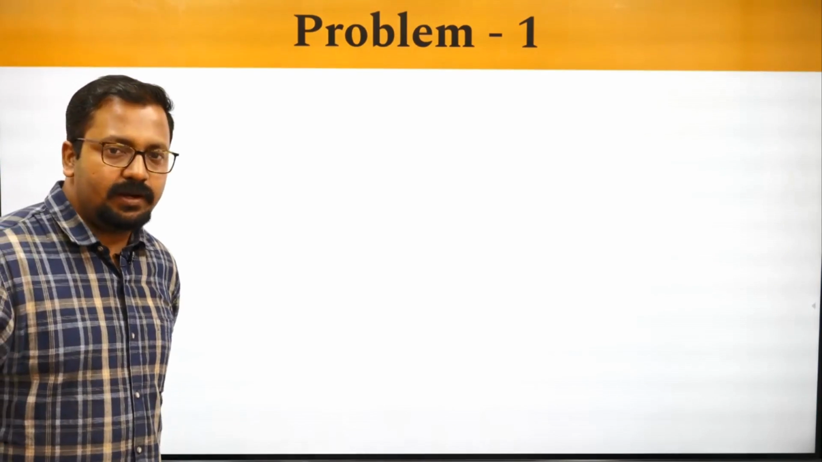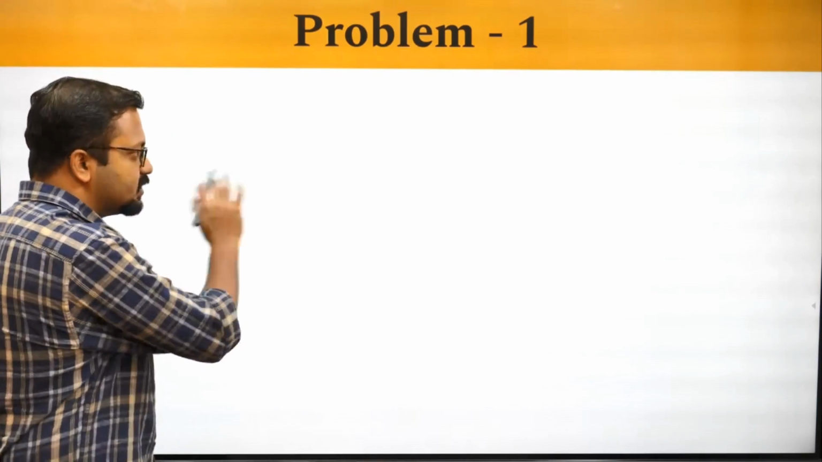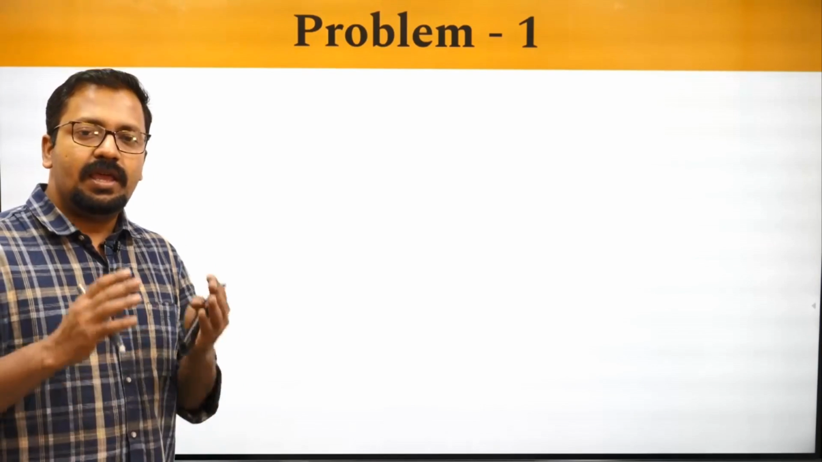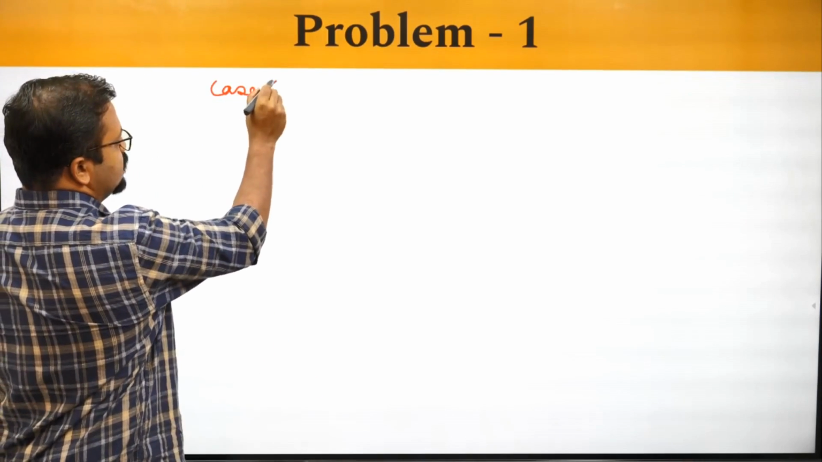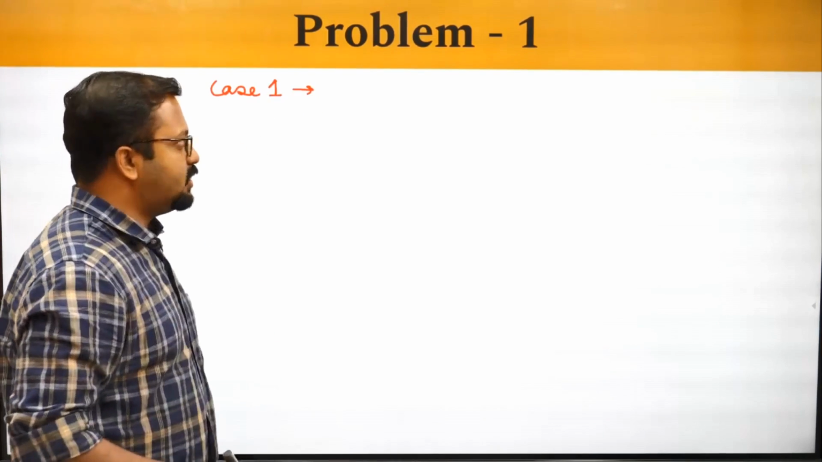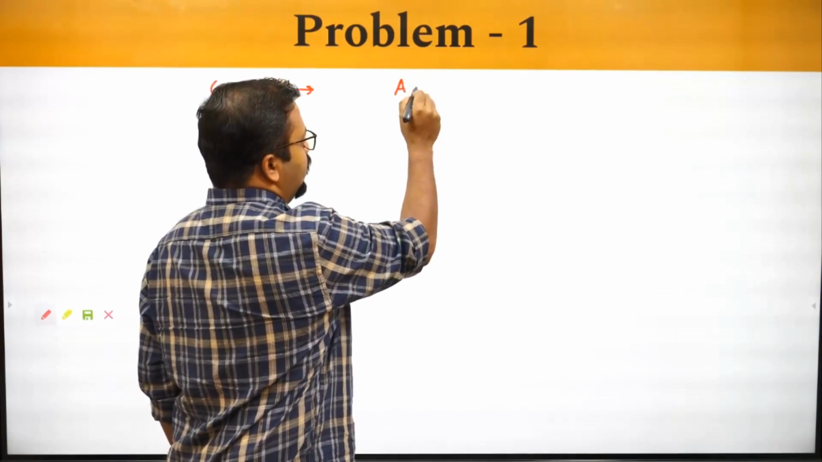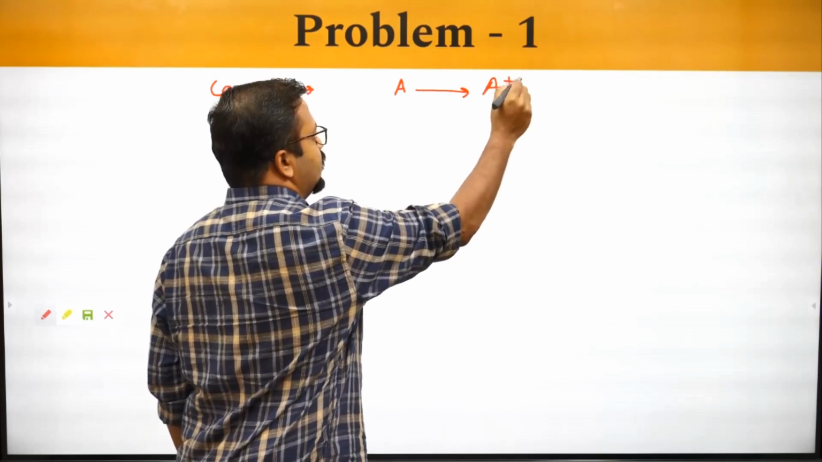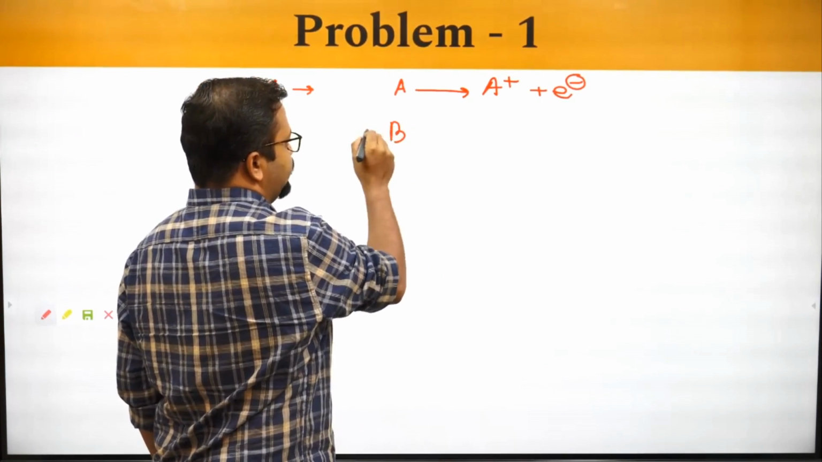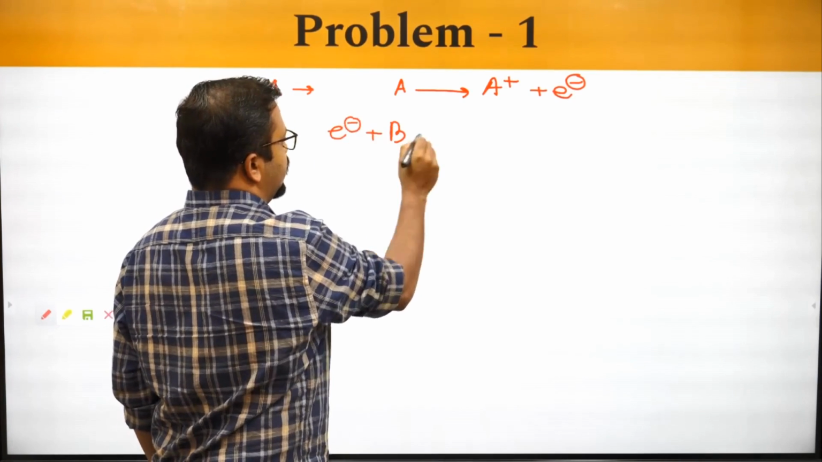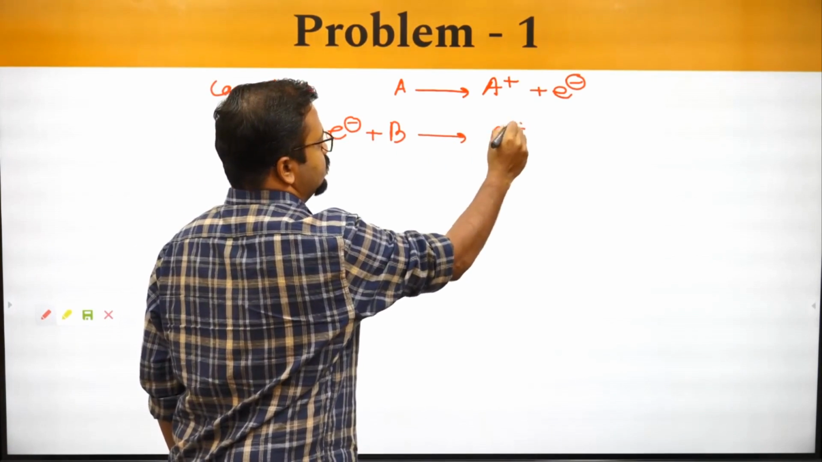Suppose you are given two types of reactions. I'm discussing this because it is generally a confusion for most of the students. Suppose we have two reactions. Case 1, where a reaction takes place where A changes to A plus, gives out an electron, and B takes up this electron to change to B minus.